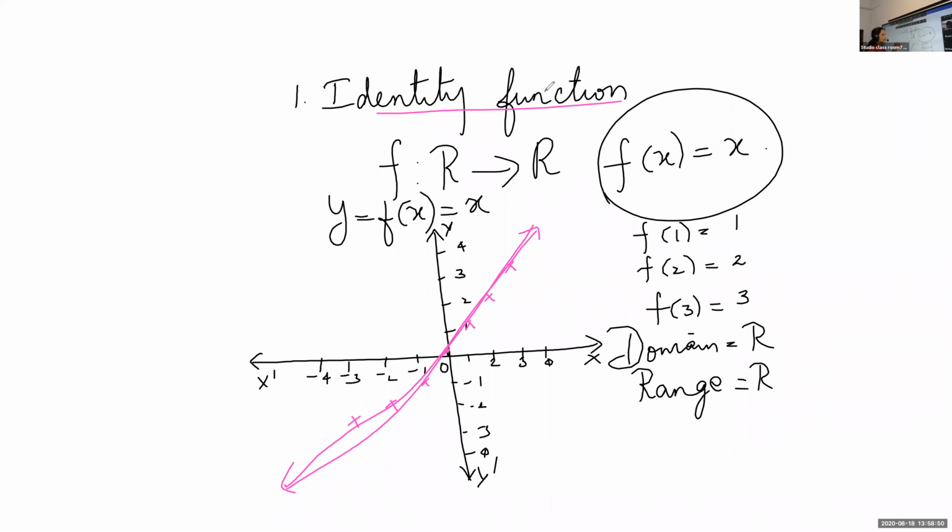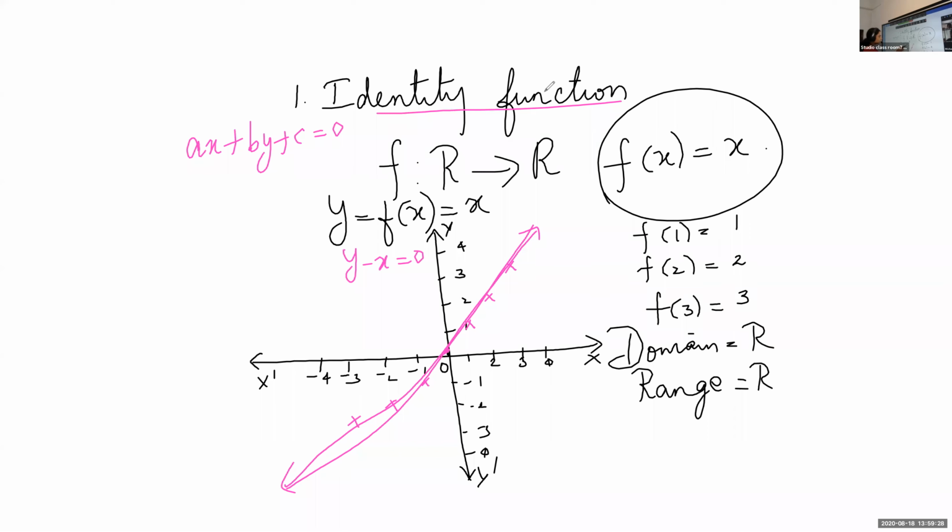This one we have learned in 10th standard itself, isn't it? Can you give the graph of a linear equation? Graph of a linear equation is a straight line. If we take y is equal to x, we can write this as y minus x is 0. Is it a linear equation? Y is equal to x. If we take x to the other side, we get y minus x is 0, which is a linear equation. So the graph of a linear equation is a straight line.